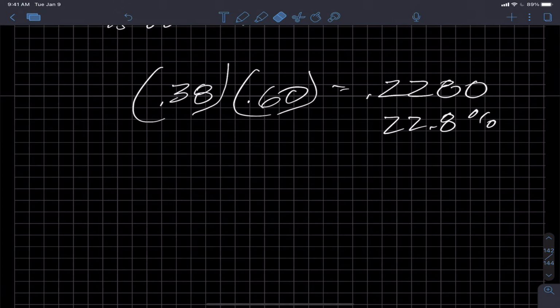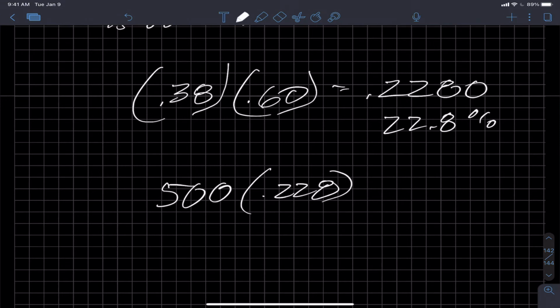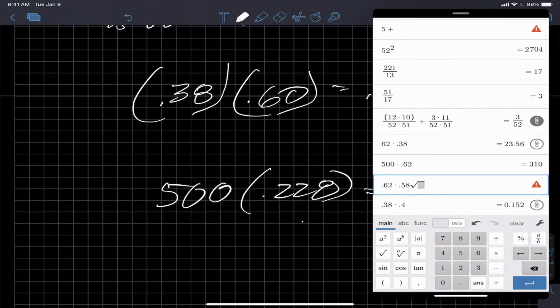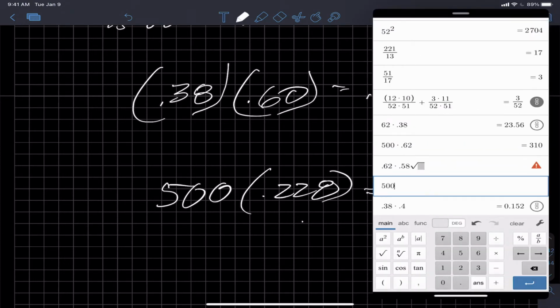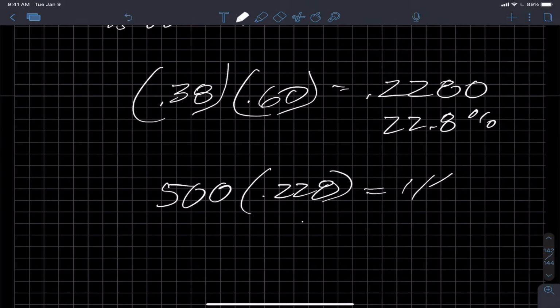So 500 people times 0.228 will tell me the number of people that is 22.8% of 500. So what's 500 times 0.228? And that's 114. So there are 114 females who do not eat breakfast.